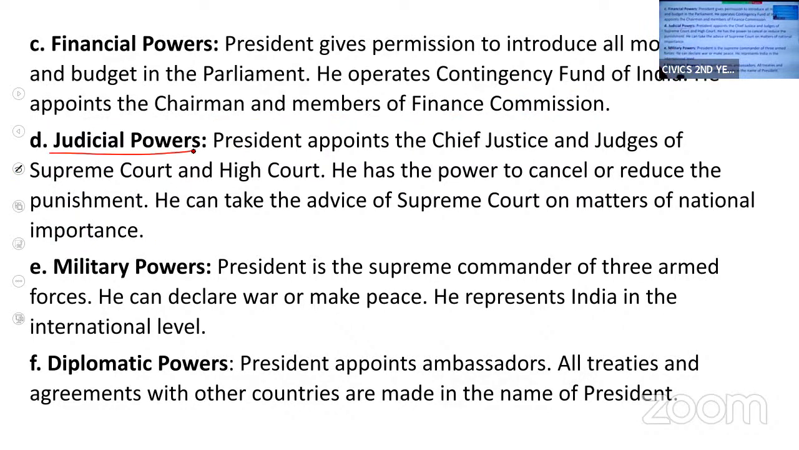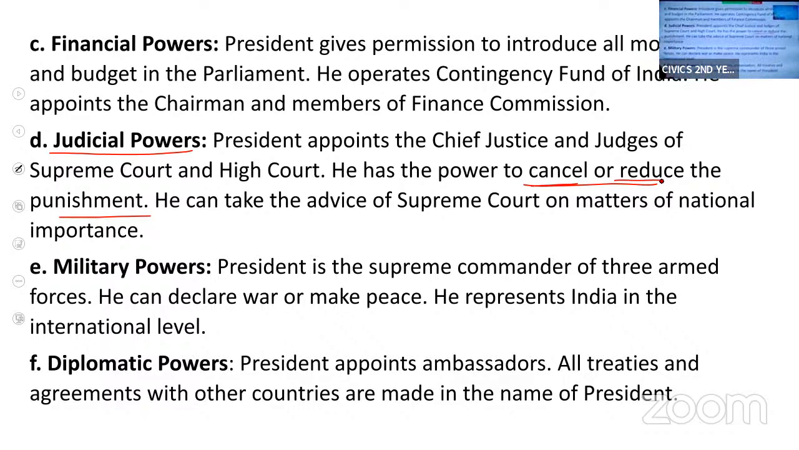Next is judicial powers. Under judicial powers, the president appoints the Chief Justice and the judges of Supreme Court and High Court. Then he has power to cancel or reduce the punishments. He has a power to cancel the punishment given by the Supreme Court or High Court, or he can also reduce the punishment of a convict. If a convict appeals to the president for mercy, then the president can either cancel the punishment or reduce the punishment.